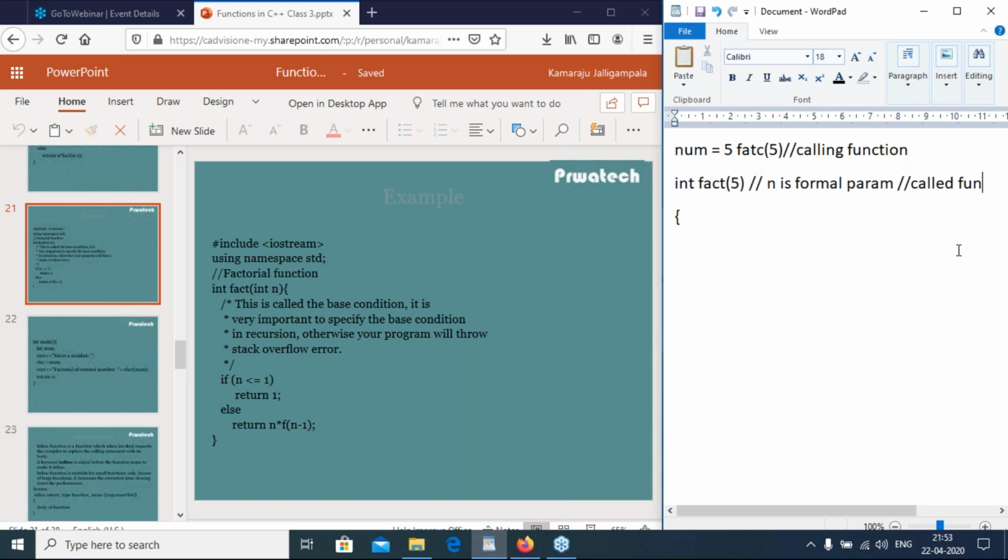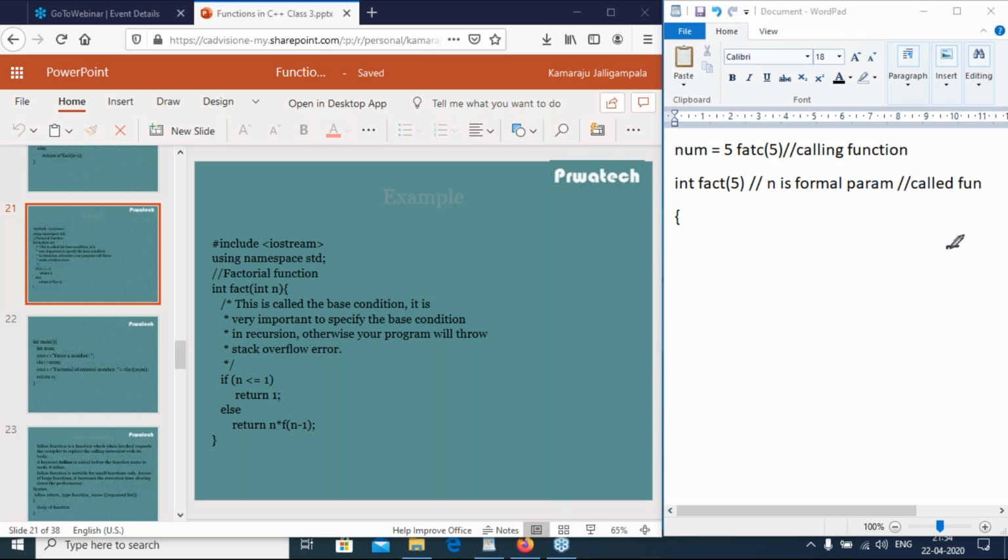Check that 5 less than or equal to 1. It is false. Then it goes to the else statement. What is the else statement? n into fact of n minus 1. n means here 5 star fact of 5 minus 1, that is 4. Okay, so fact is again a function. So a function calls itself.